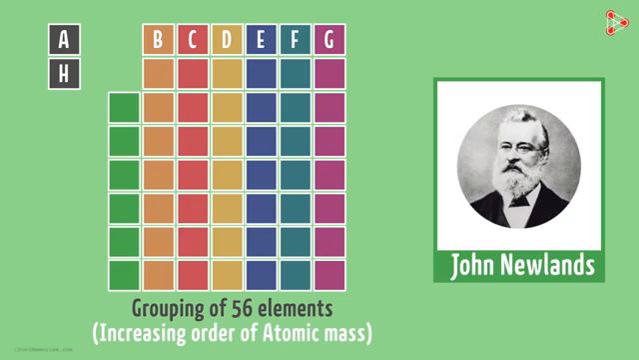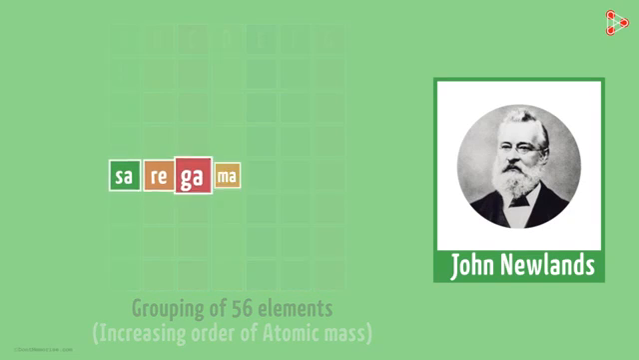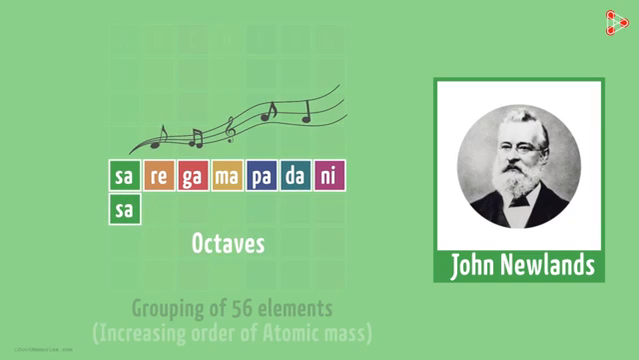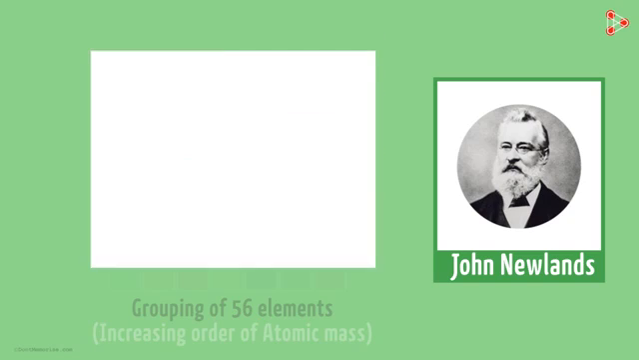Astonishingly, the arrangement also struck an analogy in his mind. Well, can you guess what analogy popped in Newland's mind? Let me help you with that. These are like octaves. Yes, octaves found in music. In case of octaves, we find that every 8th note is the same as the first one. He found that every 8th element in the series resembles the first in various ways.